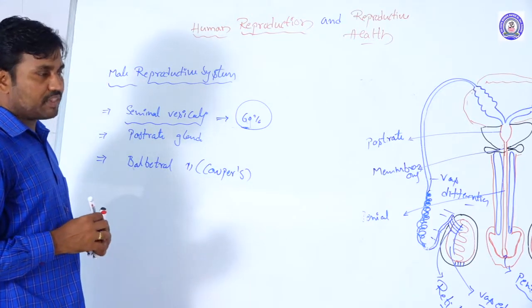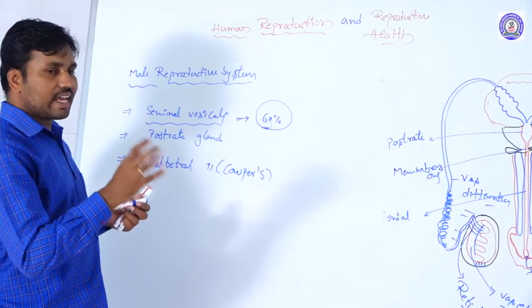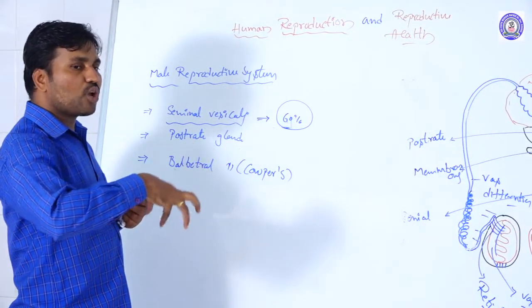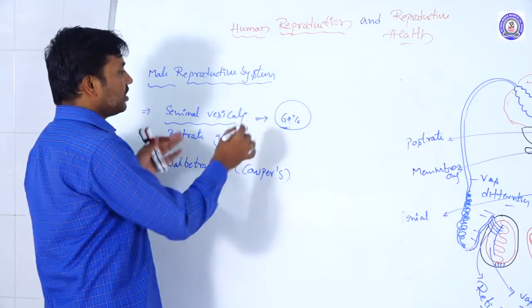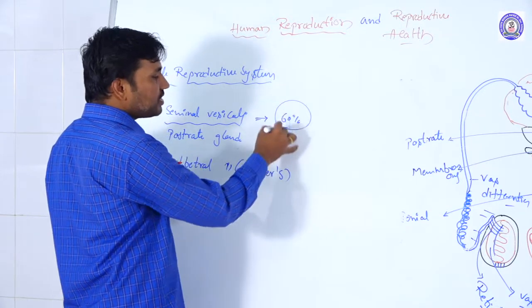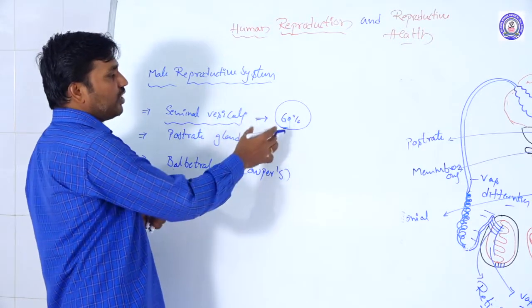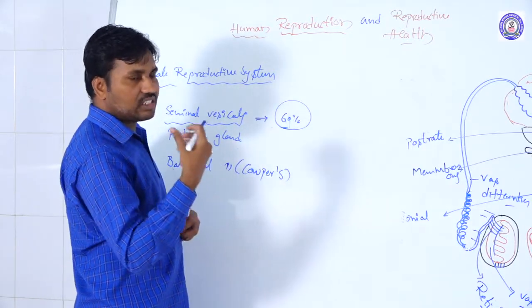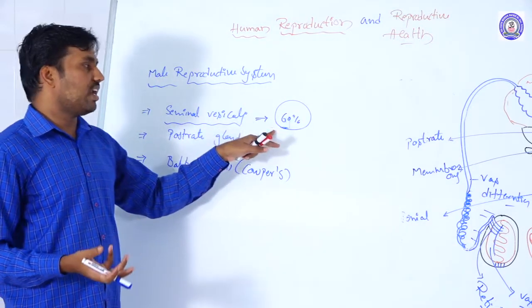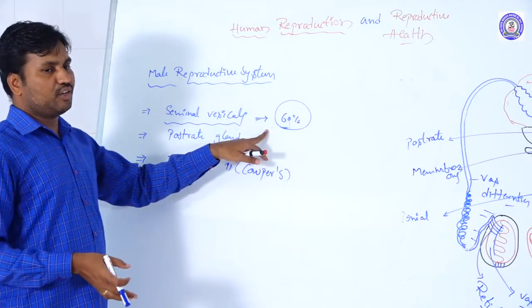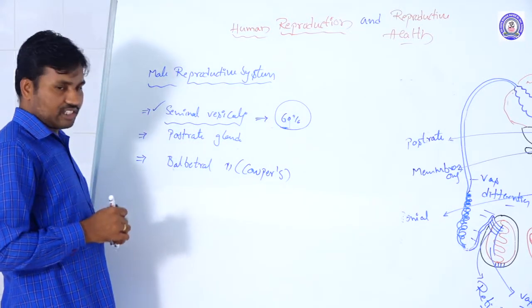Of the total semen, 60% is secreted by the seminal vesicles only. That means sperm cells are not produced here. Semen means sperm cells along with their surrounding medium, a viscous fluid. We are taking 5 to 7 ml of semen every coitus, which is inseminated into the female, and 60% of it is secreted from the seminal vesicles.